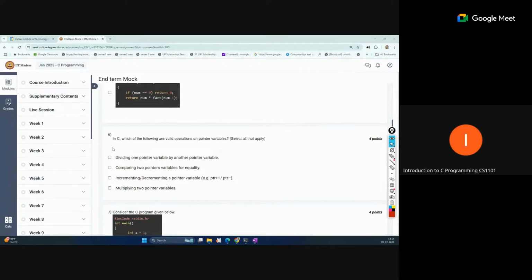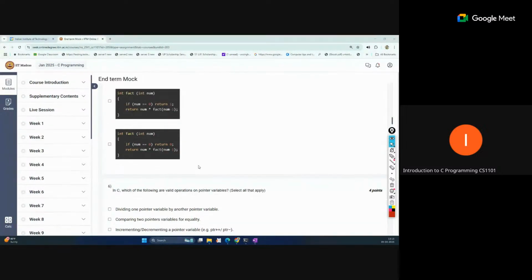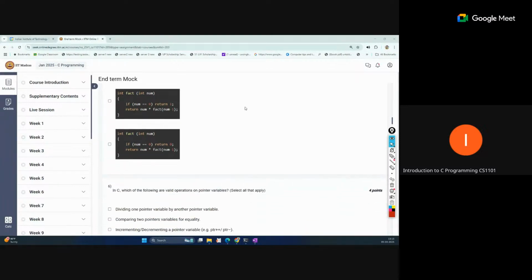Next, in C, which of the following are valid operations on pointer variables? This is the next week's concept. Weeks 6, 7, and 8 we will cover in the next Tuesday session, and the unrelated mock questions will also be covered. Till week 3 to 5, if you have any query or any question, you can ask.